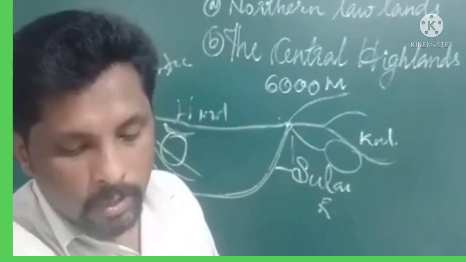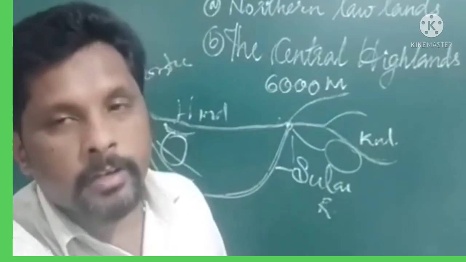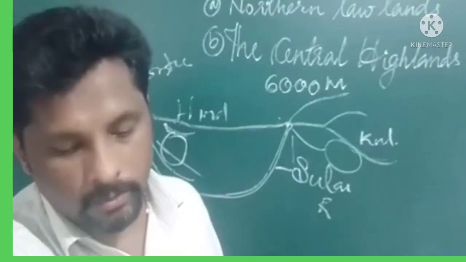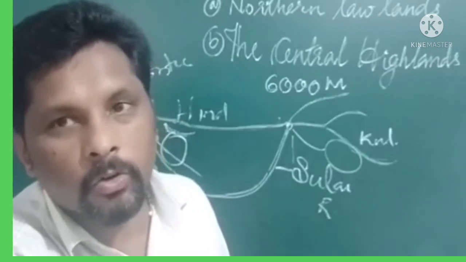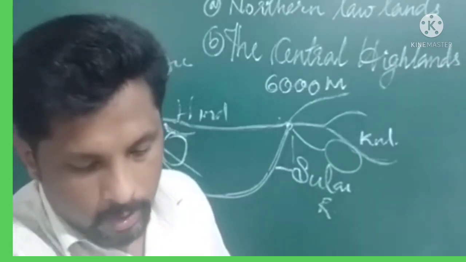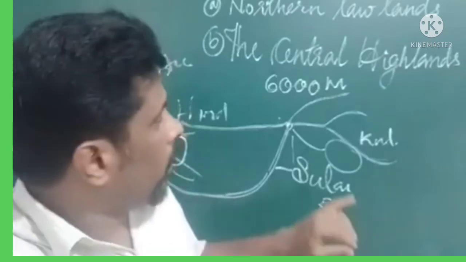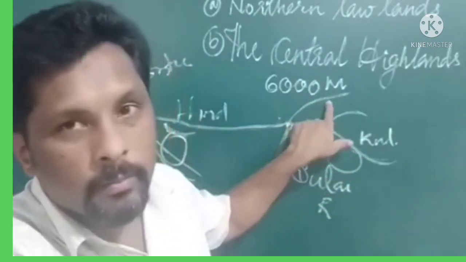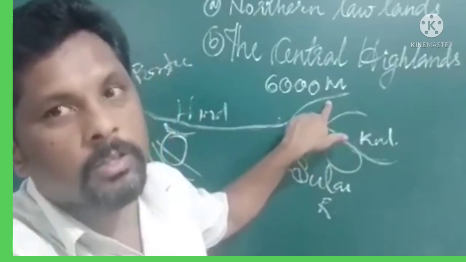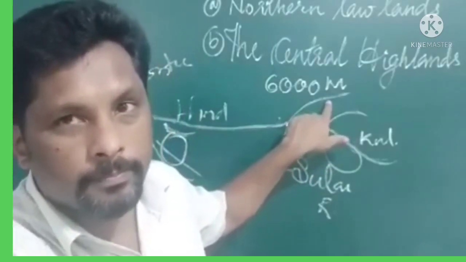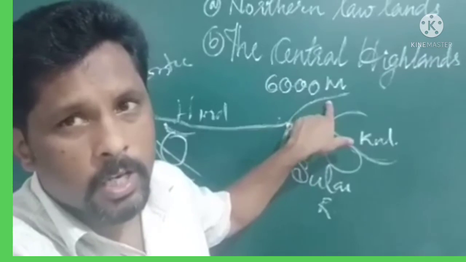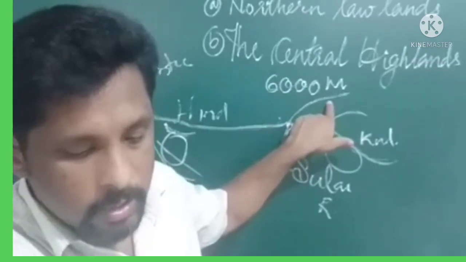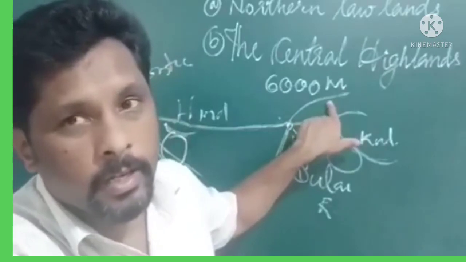Plateau of Tibet. Okay, and already we have studied, the plateau of Tibet is known as the roof of the world. Okay, then the Tian Shan is the mountain system which is located in the north of the eastern part of the Pamir Knot, and this mountain system is known as the Tian Shan.